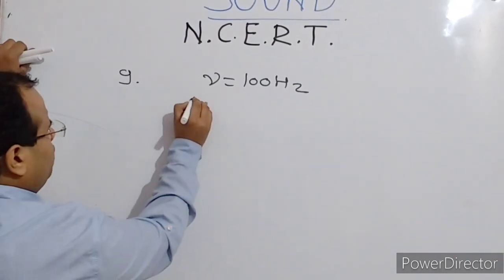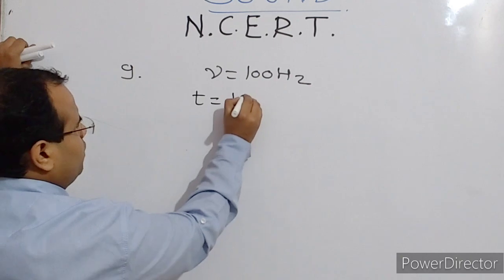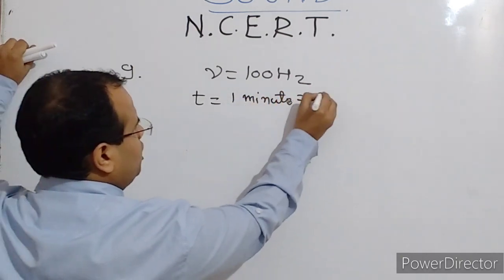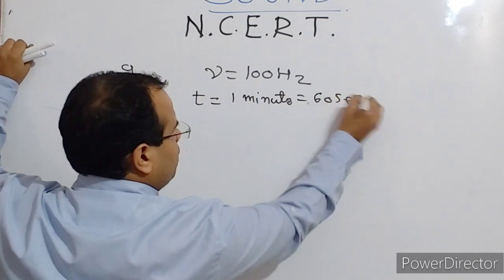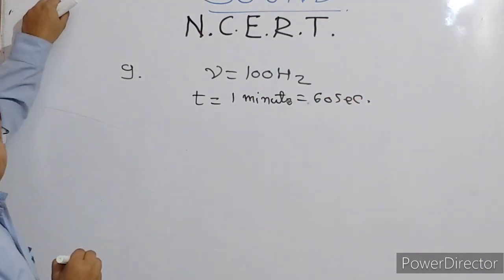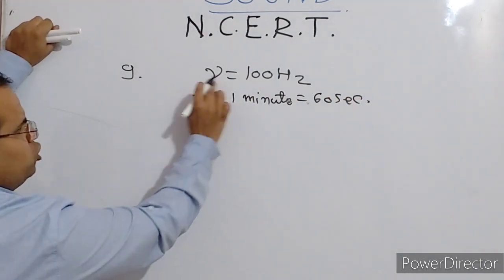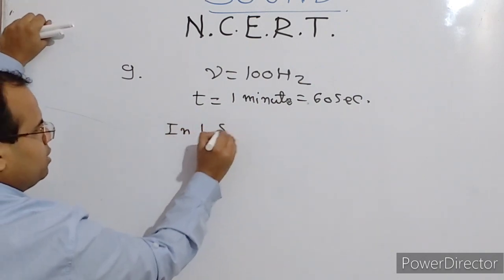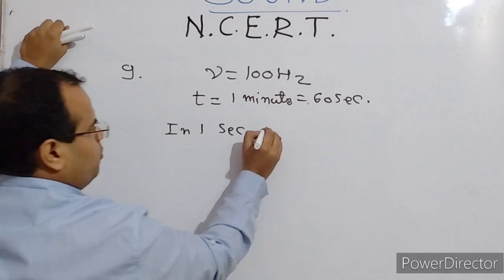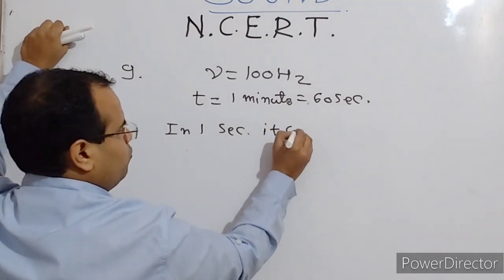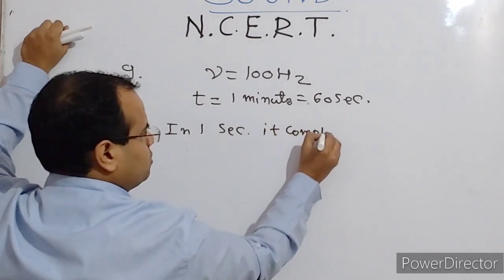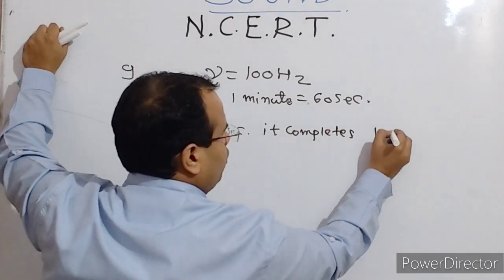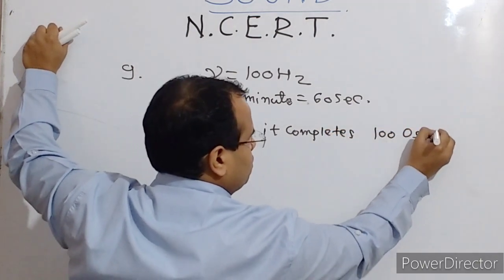So the time is given as 1 minute, and you know that 1 minute is nothing but 60 seconds. So what you will do is, frequency nu is 100 Hz. What does it mean? In 1 second it completes 100 oscillations.